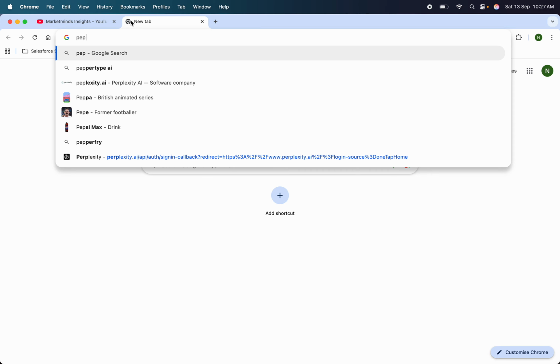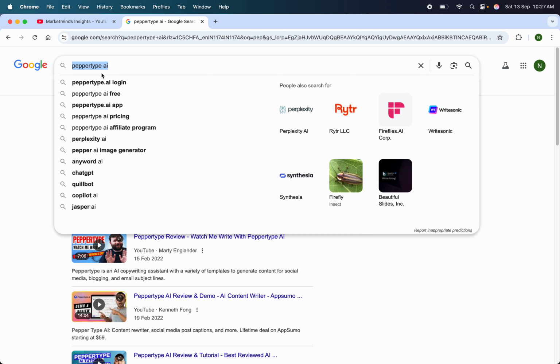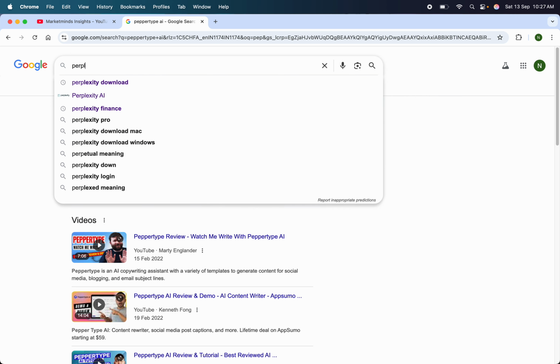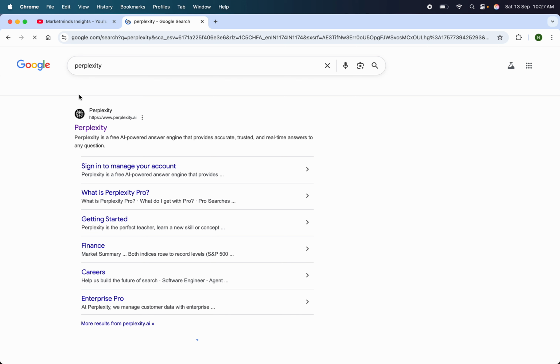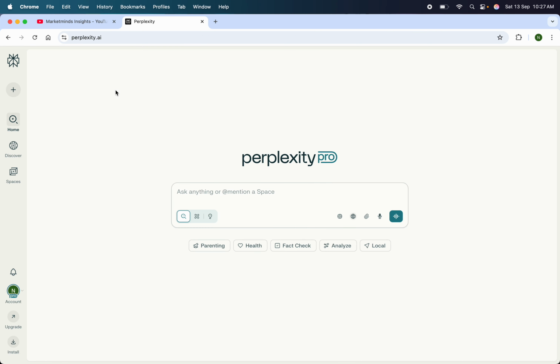You can just search it on Google, Perplexity AI. Sorry. And yes, this is the one, Perplexity AI. If you have an Airtel SIM, it will be free for you for at least 1 year. Or if you have Airtel broadband, you can go to the Airtel Thanks app and claim that. And if not, the free version also works in a similar way. There is hardly any difference between the analysis.